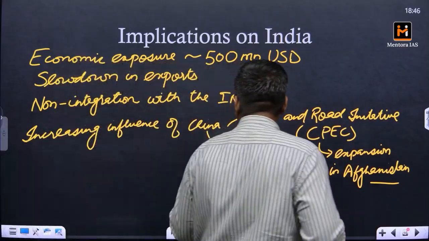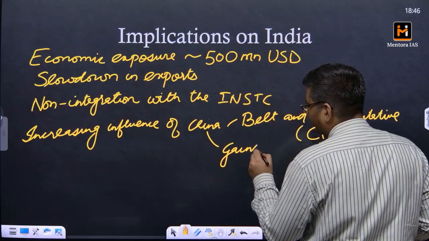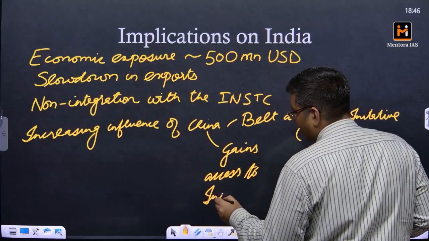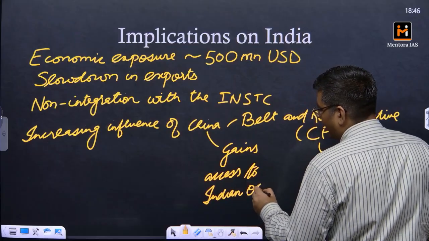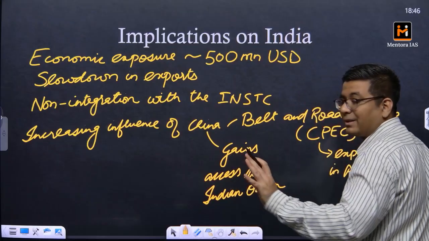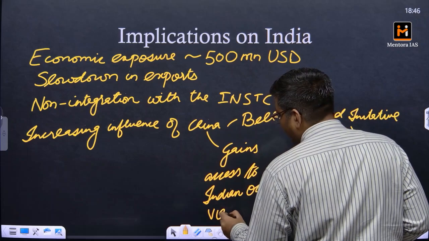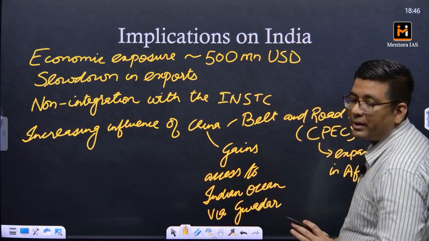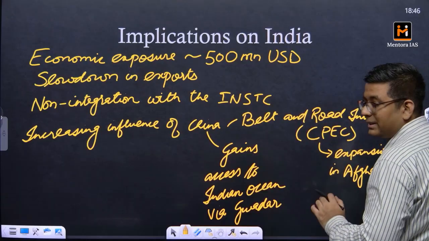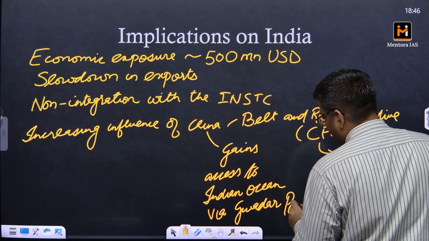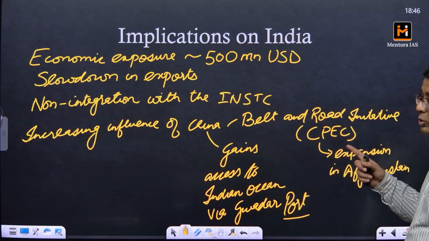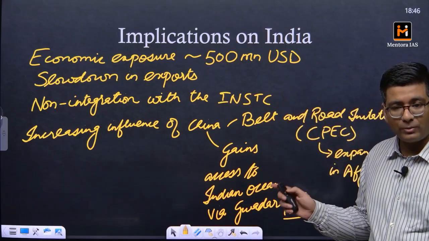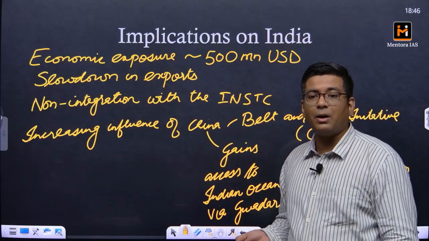Further, China gains access to the Indian Ocean via Gwadar port. As of now China does not have any access to the Indian Ocean, but now it will gain access through Gwadar port, and subsequently that is going to increase the competitiveness of Chinese goods. So that is why this is also going to impact our exports. These are basically the implications for India, apart from the sanctions that would be applied.